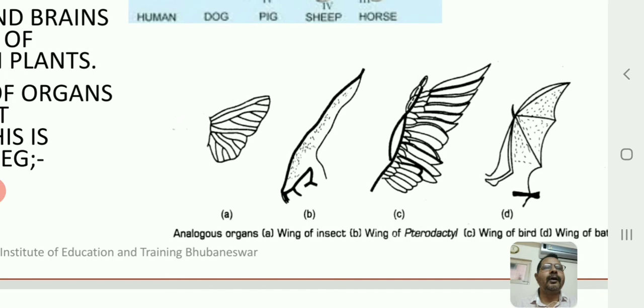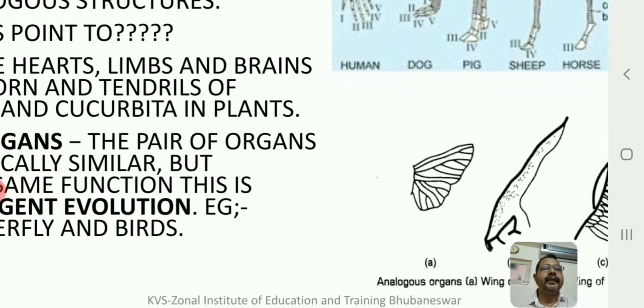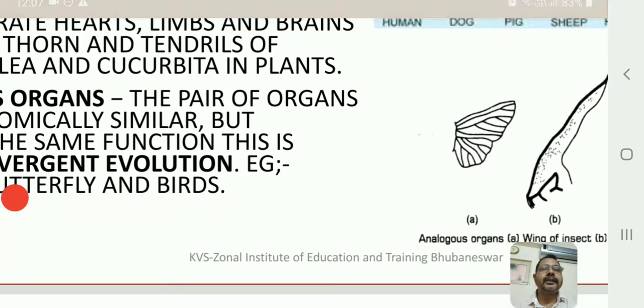Now what is common, what is the uniformity in all these four structures? All are performing similar functions. The functions are the same. They help in flying, but their origin and structure are not the same.